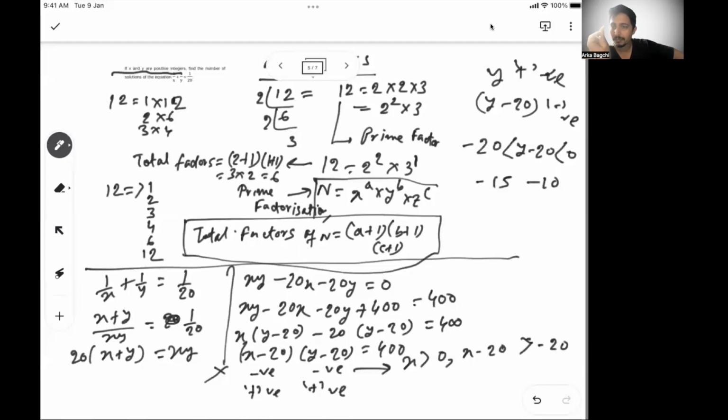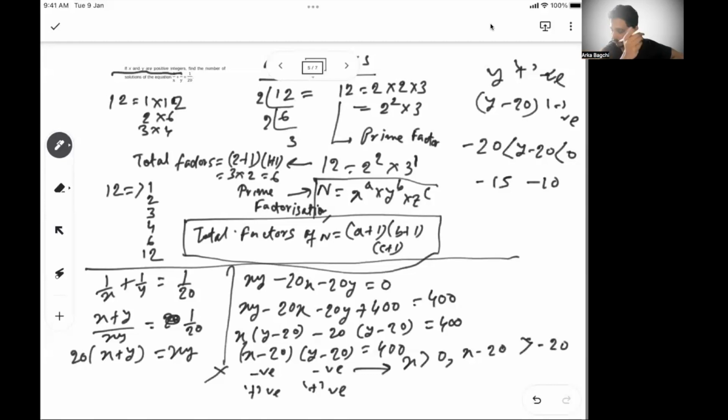And between 0 and minus 20, the absolute value of the number has to be less than 20. If it is minus 10, the number is more than minus 20, but the absolute value of the number is 10. Similarly, for y minus 20, the absolute value of the number will be less than 20. So both the absolute numbers are less than 20, and you can't multiply them to get 400. That's why x minus 20 and y minus 20 both negative is not possible. So both have to be positive numbers.